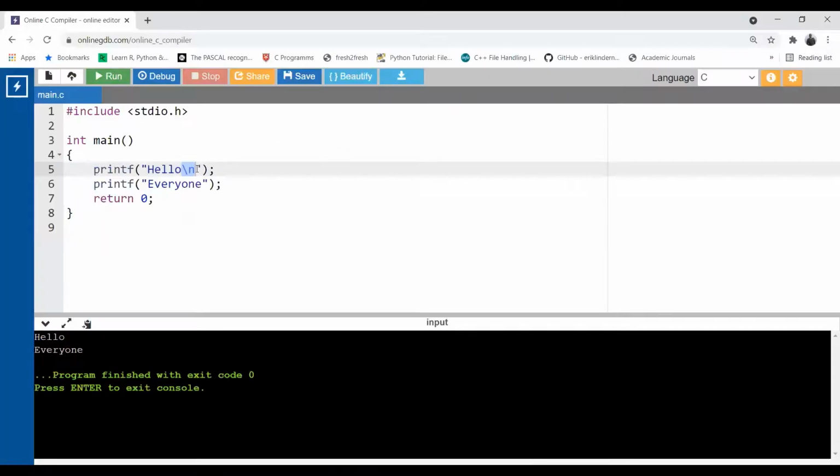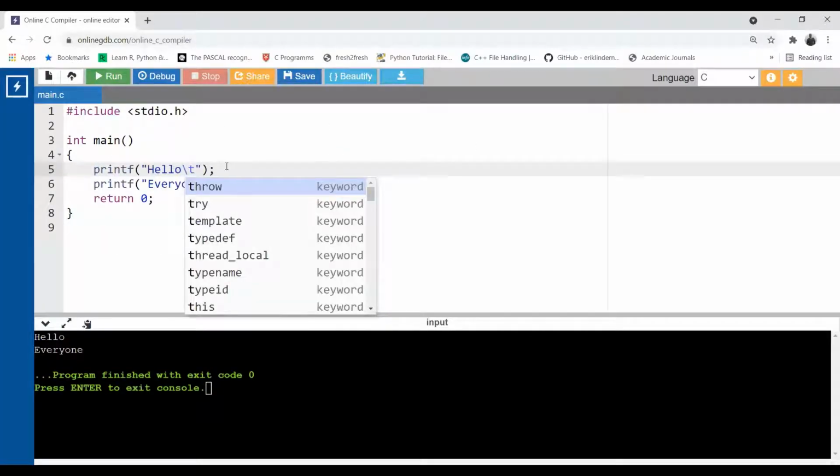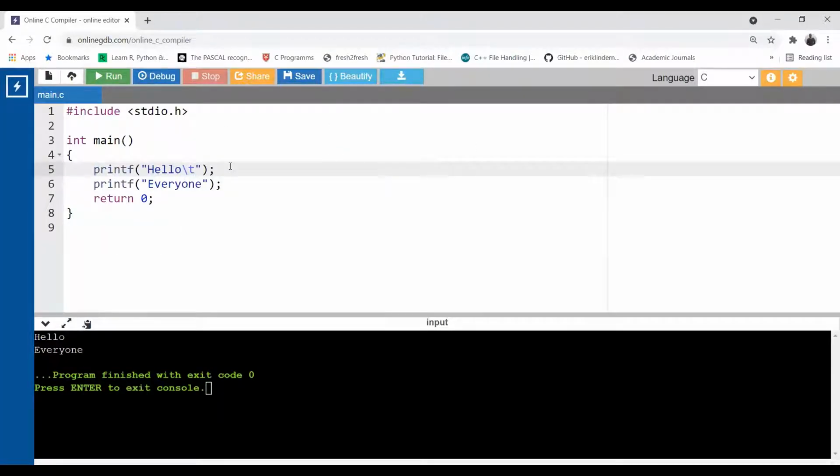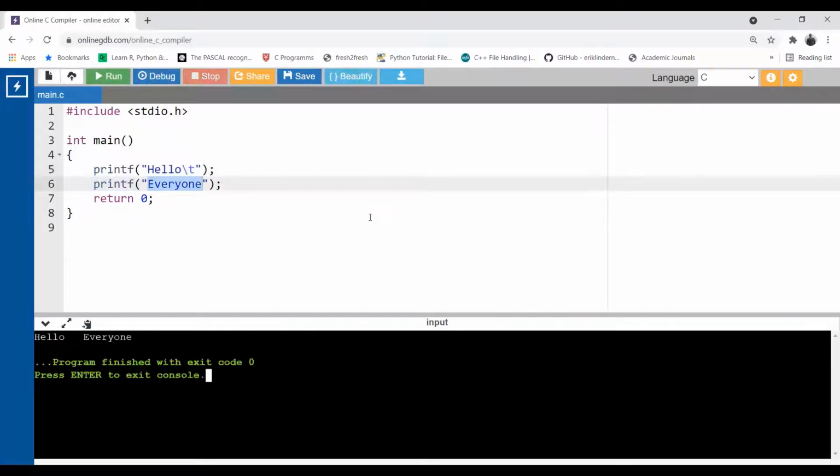So now instead of \n, I am using a \t. It will give you horizontal space in the same line. Some space will be created by default, I think 3 or 4 characters depending on your system. Then everyone gets printed. Let's see this. Now see there is quite a gap between hello and everyone. There is not only one character gap, I think there is more than one character gap.